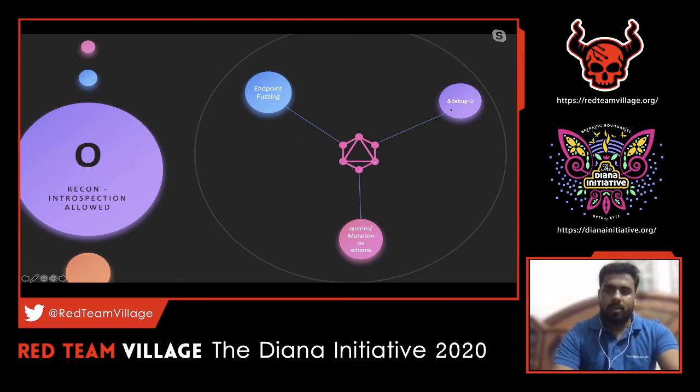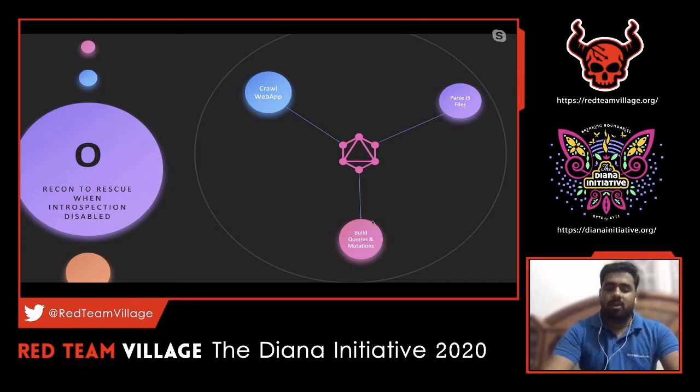Then the next important thing would be the debug option. This is quite common in GraphQL-enabled web applications. For example, there's a web application wherein you notice that there's a GraphQL endpoint. There will be a lot of sensitive information which gets disclosed there. So that will be an entry point. And queries, mutations via schema: as we discussed, we can run the introspection query and pull out all the queries, mutations and subscriptions, which are nothing but the APIs in the target server. These are common cases which I've noticed when we interact with an application which has introspection allowed.